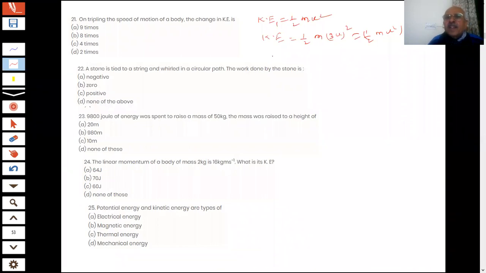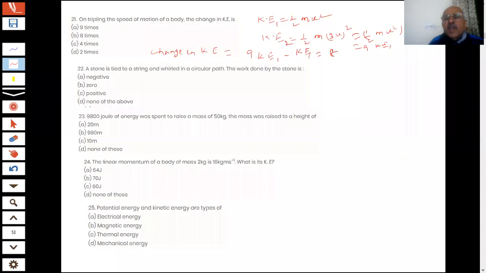So what is the change in kinetic energy then? What answer have you given? Sir, 2 times. Two times? How? This is 9 times. I can write this: my kinetic energy 2 is 9 times of kinetic energy 1. So 9 times of kinetic energy 1 minus kinetic energy 1.